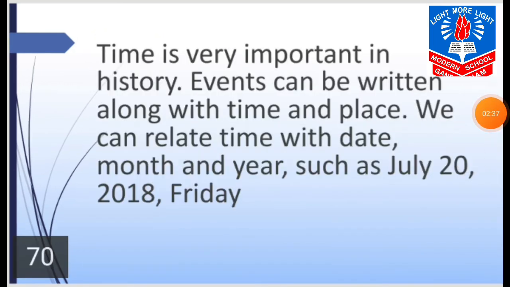Time is very important in history. An event can be written along with the time and place, so that we can know on which date it occurred. We can relate the time with date, month, year, such as July 20, 2018, Friday. By the time and date, we get to know that the event or incident happened on this particular date only.